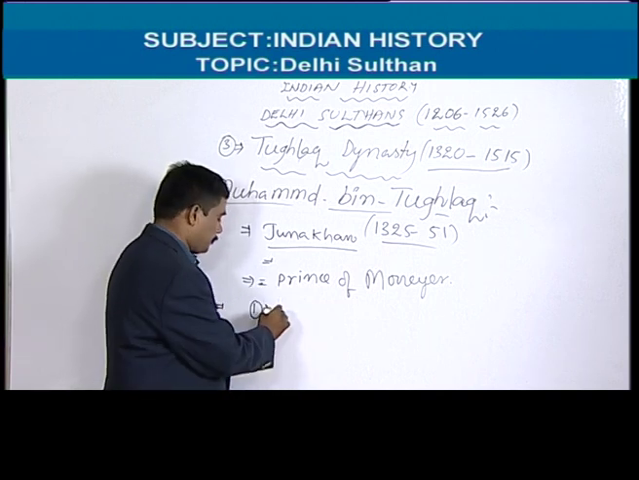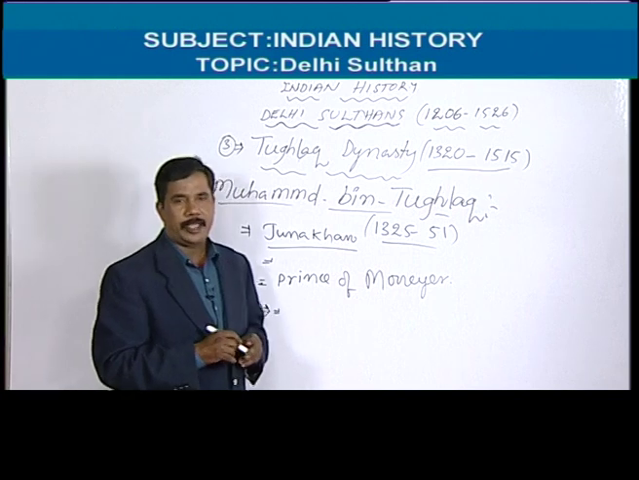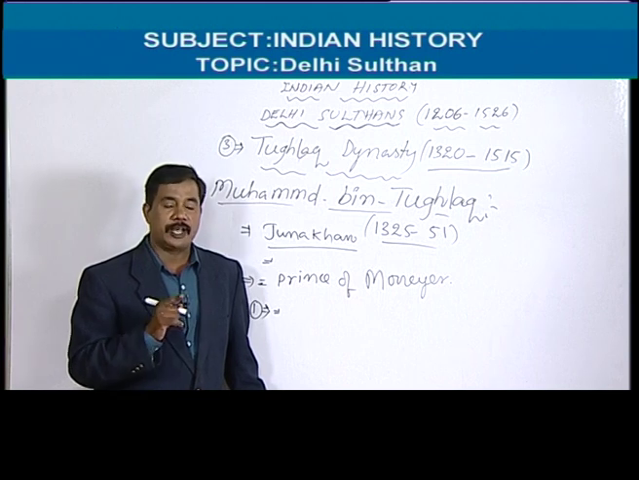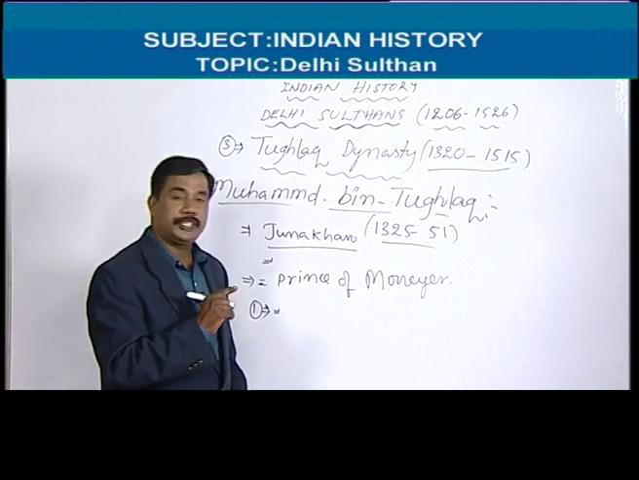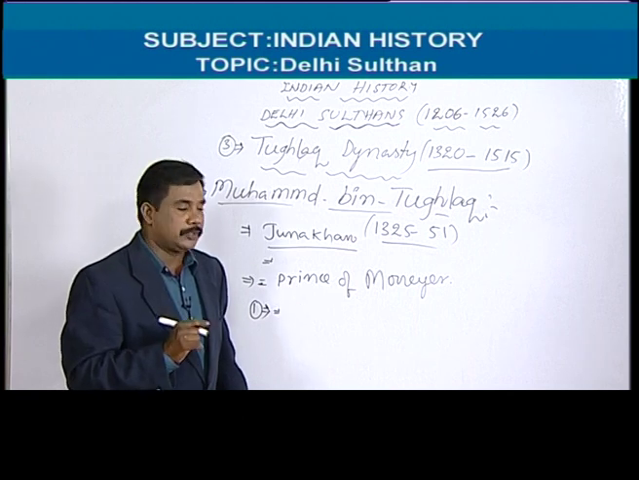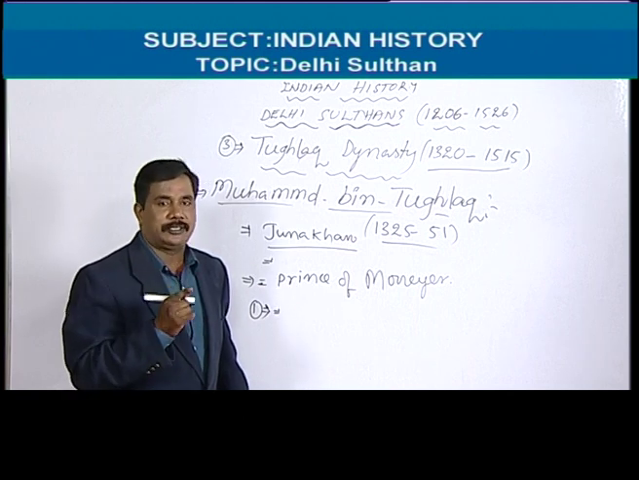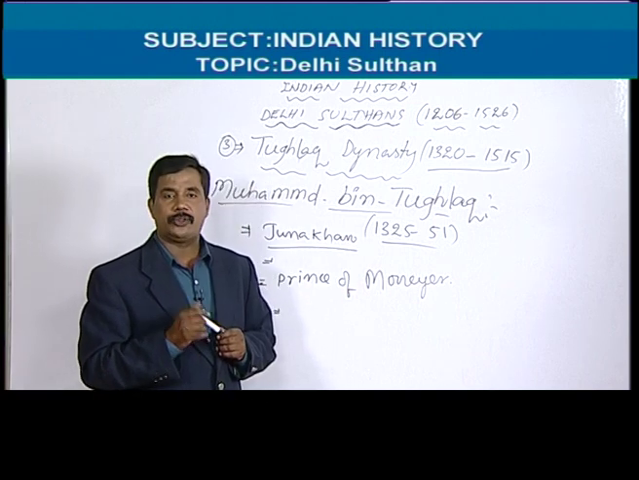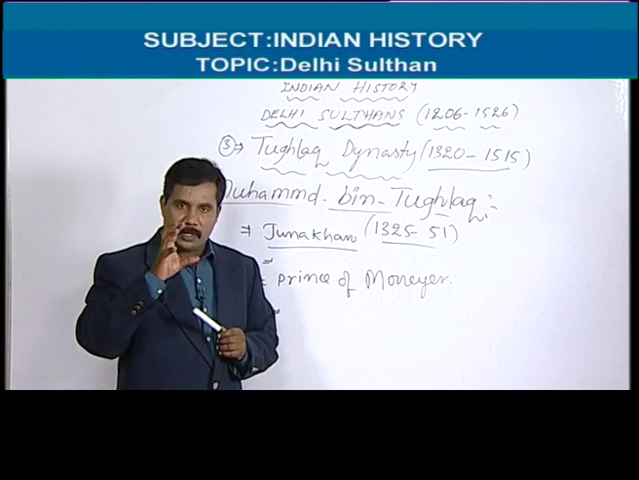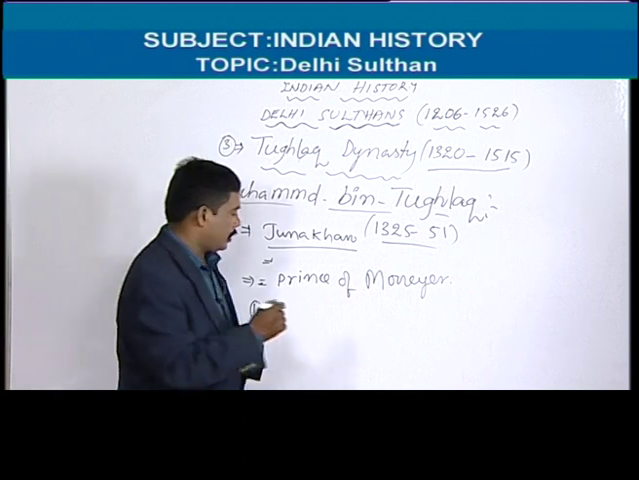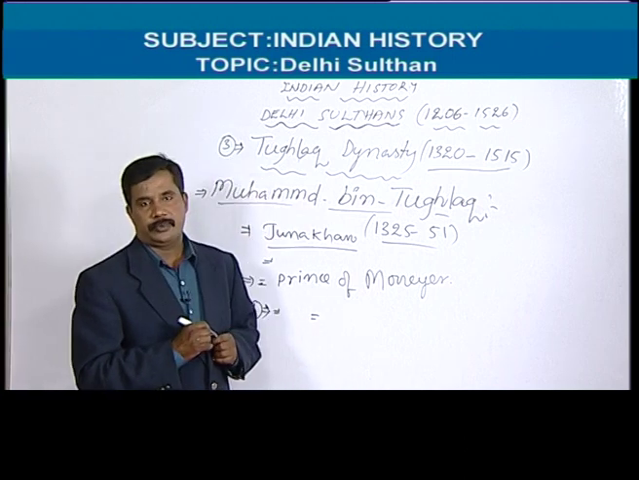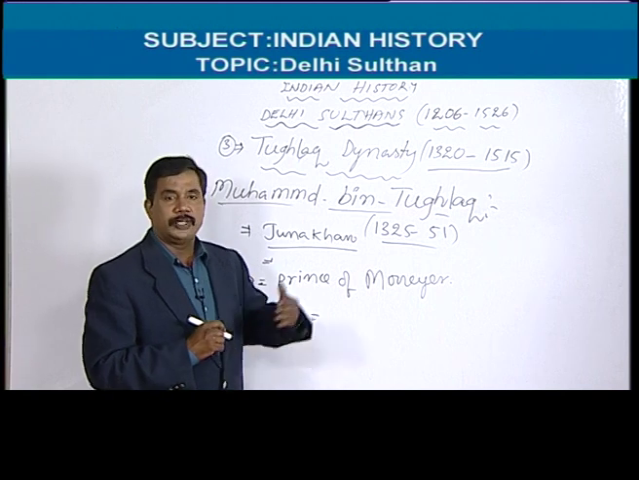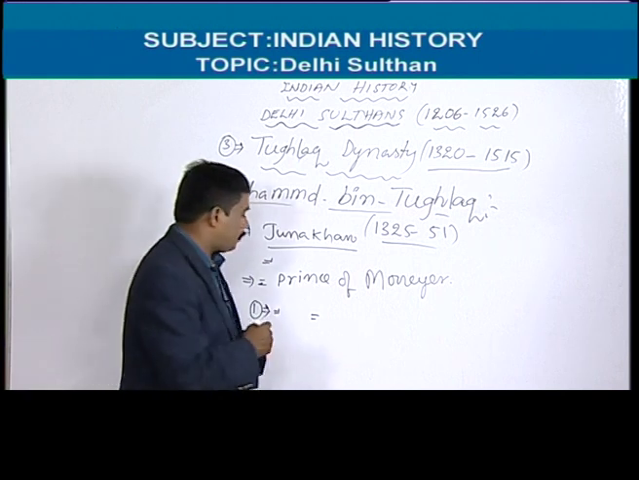The first decision was the enhancement of taxation on the Ganga Yamuna Doab. This is the most important decision by Muhammad bin Tughlaq. In the period of the sultans, the Ganga Yamuna Doab was the most important and valuable area. Doab means the middle area between two rivers, the Yamuna and the Ganga. It was the richest area, but to strengthen the treasury, he imposed 50% taxation.